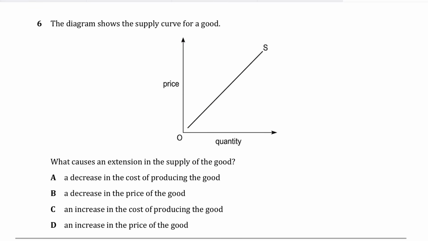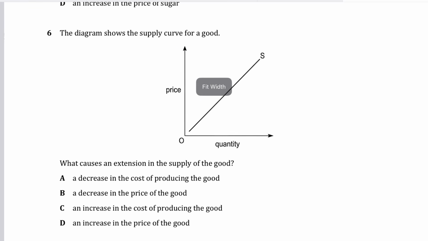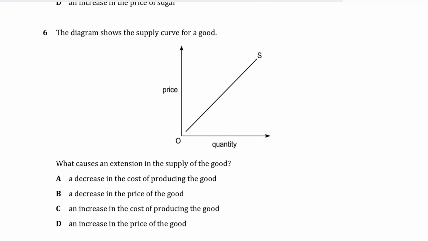Question number 6. The diagram shows the supply curve for a good. You have an upward sloping supply curve. What would cause an extension in the supply of a good? The correct answer has to be D for David, because an extension in supply means movement up along the same curve, and this happens when the price of the good is rising, so you have an increase in quantity supplied, movement along the same curve. Pretty simple. Non-price factors shift the curve.